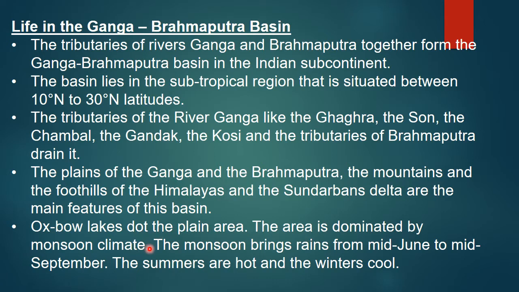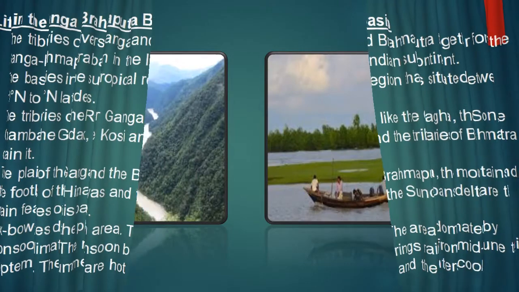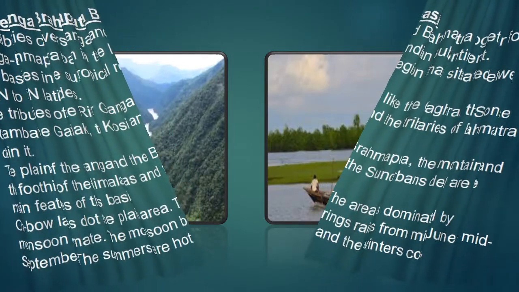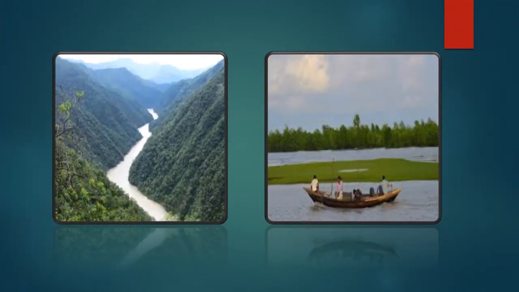This area is dominated by monsoon climate. That means seasonal changes will be there, sometimes one type of climate and at other times another type of climate. That is called monsoon climate. Monsoon brings rains from mid-June to mid-September. So rain will be there from the middle of June to the middle of September. And summers are very hot and winters are cool. So look at pictures of the Ganga Brahmaputra basin.